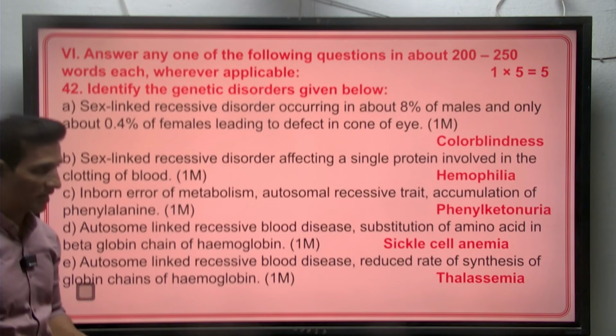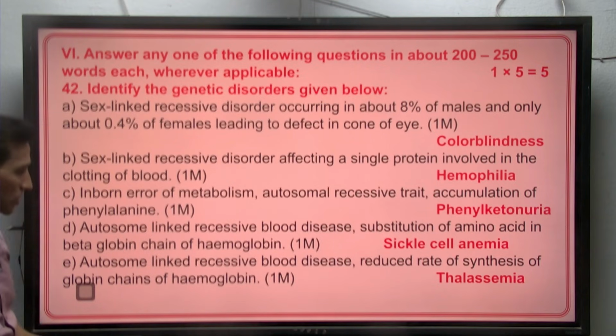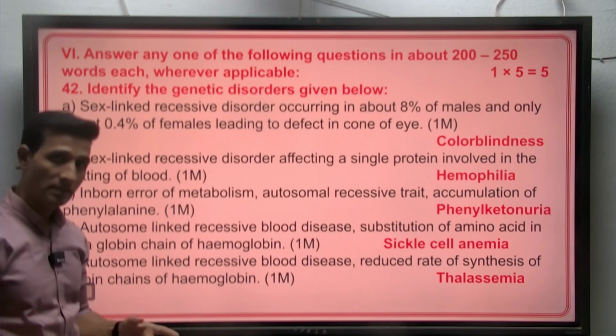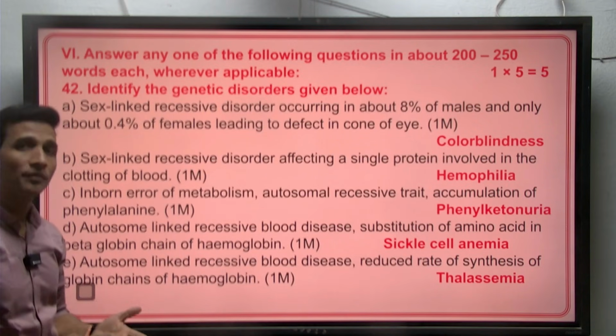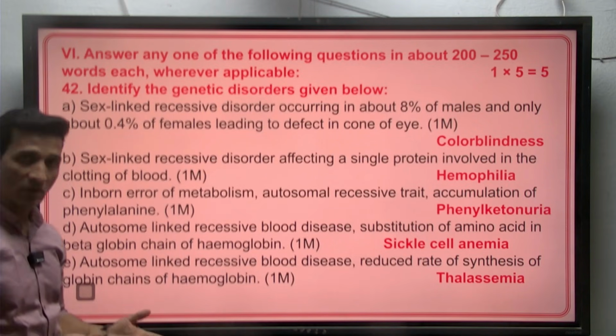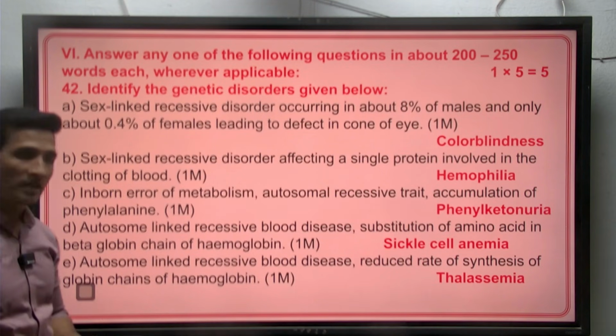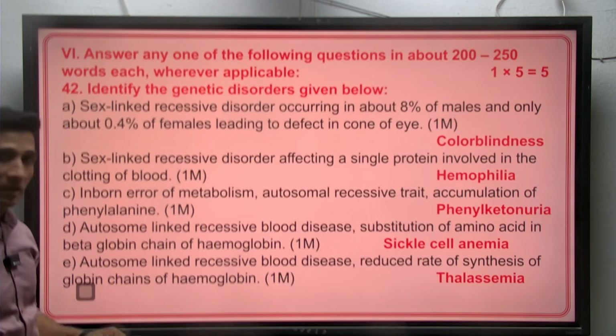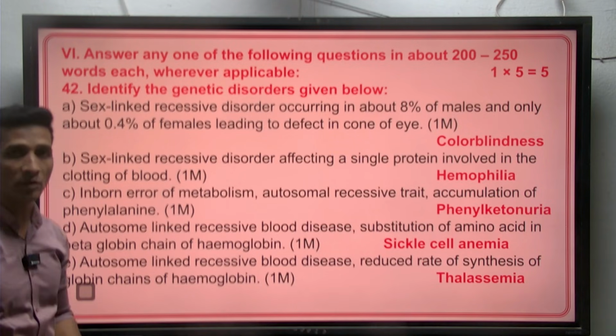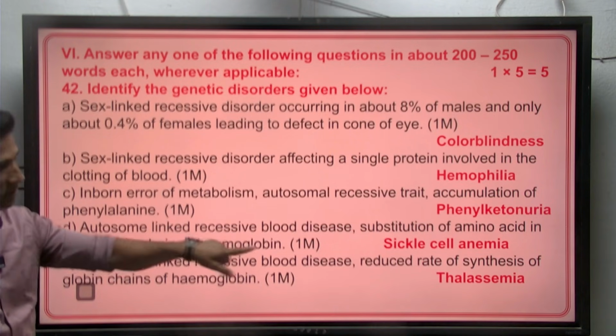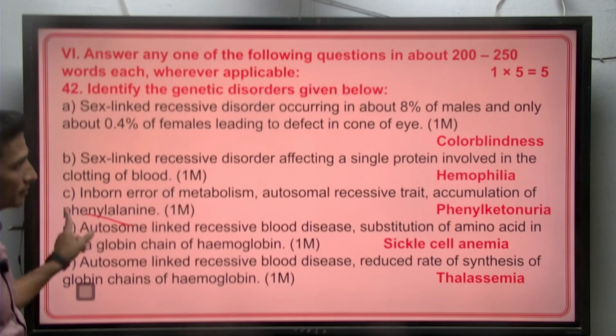Autosome linked recessive blood disease, substitution of amino acid, that is at the 6th position, glutamic acid is replaced by valine. It is sickle cell anemia. Autosome linked recessive blood disease, rate of synthesis of globin chains of hemoglobin is affected or reduced. It is thalassemia.